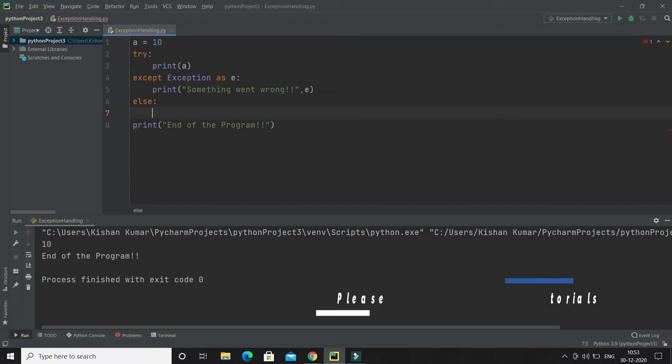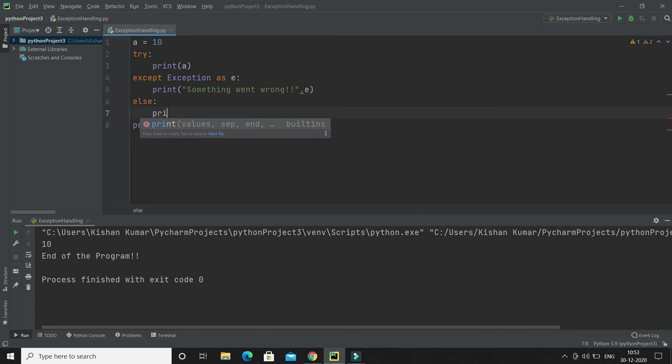And let me tell you what's the funda about the else block. Here this else block is going to execute only when you do not have any exception. So let's say all the code inside the try block does not throw any exception, then only else block is going to execute. If some exception arises in the try block, then control will go to the except block, and else block will not be executed. These things you have to keep in mind.